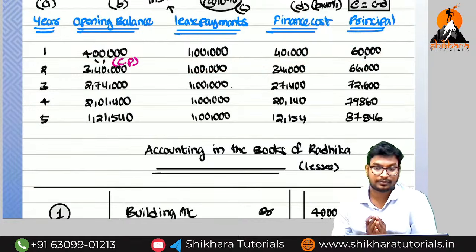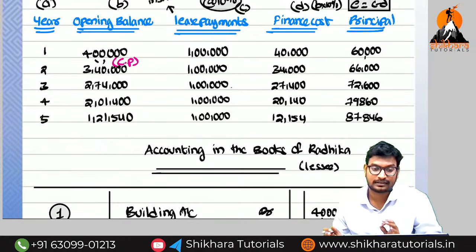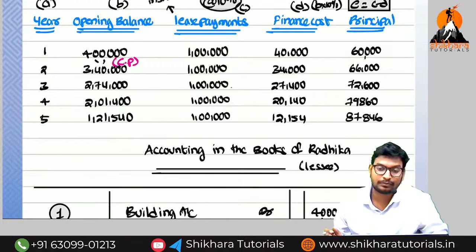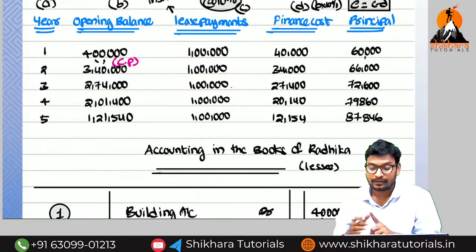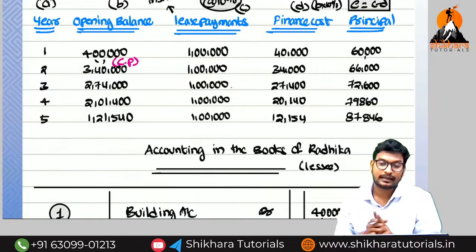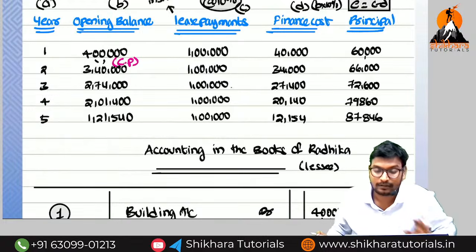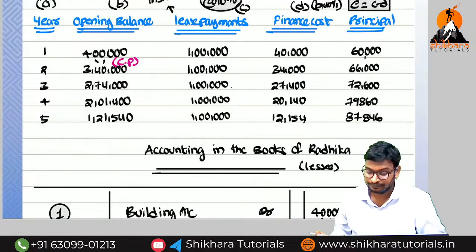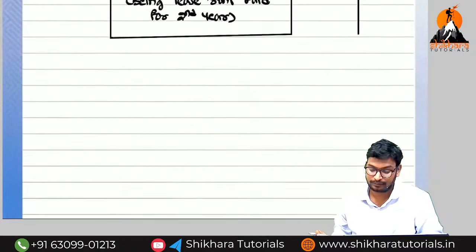So these are the steps you need to remember in the books of the lessee, which we have discussed. Now we need to discuss the books of the lessor. From the lessor's point of view, minimum lease rental is the normal lease rent plus guaranteed residual value, plus unguaranteed residual value also we need to consider while writing in the lessor books. There are separate formulas we can discuss, no problem.